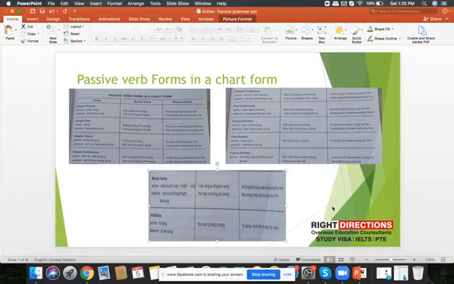Because if the question is given in active form, the answer would be located in the paragraph in passive form, and it would be quite tough to find the answer if you are not aware of active and passive voice. और अगर आपको पता है कि sentence passive में भी change हो जाता है with the help of preposition, with the help of changing your subject into object and your object into subject, so आपकी reading में भी आपको answers को skim and scan करना बहुत ही easy हो जाता है.